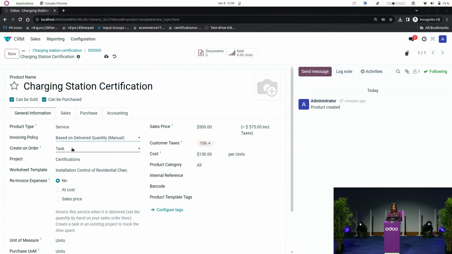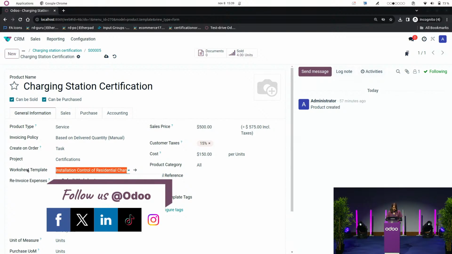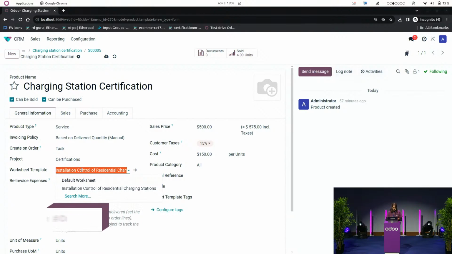I would also like to create a task in my certification project each time that this product is used on a sales order, so that all my different tasks will be centralized together in the same project. And you will see here that there is a worksheet template that's already set up for that product, which is the installation control of residential charging station. But I will show you after how you can create those.